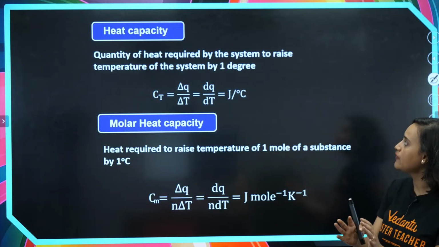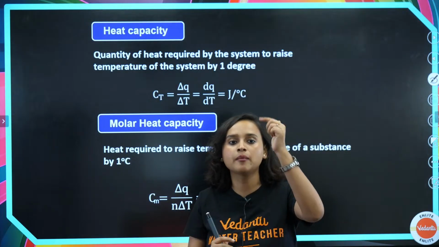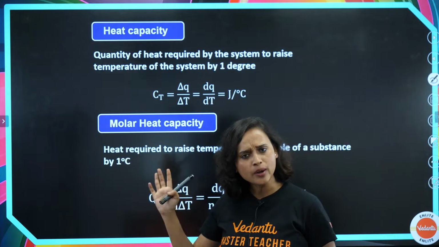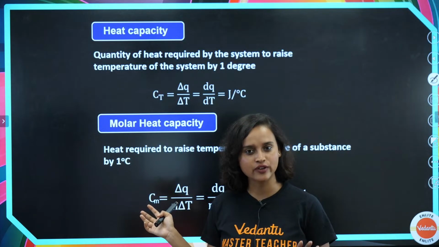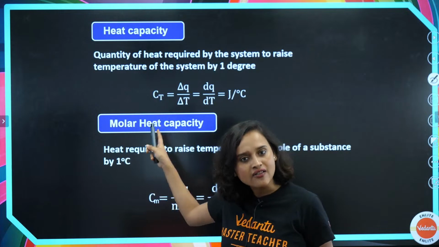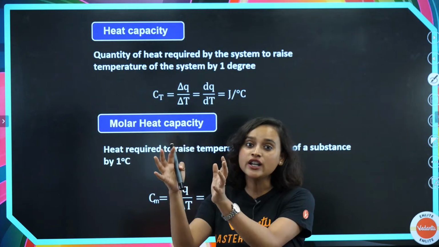The quantity of heat that is required by the system to raise the temperature of the system by 1 degree. Do you remember we have studied this in our junior classes also? Remember the heat chapter and all of these wherever we have studied in physics? Yes, we have actually completed this. Heat capacity, we learned this. Quantity of heat. Heat is what?